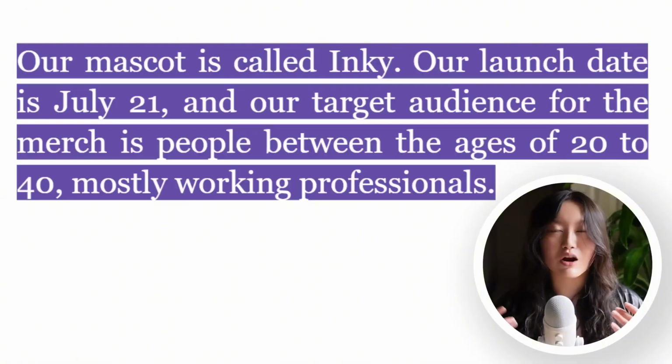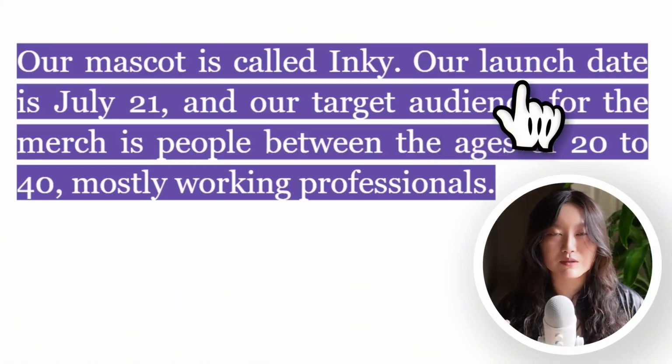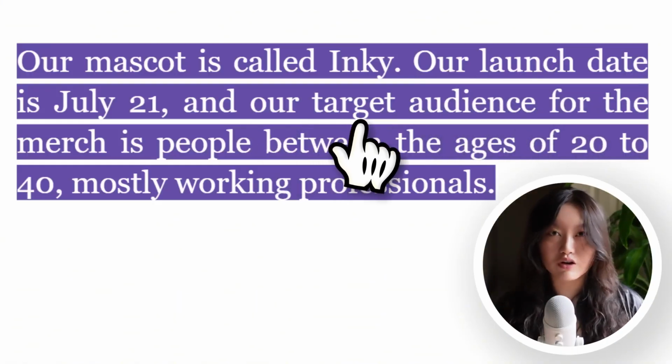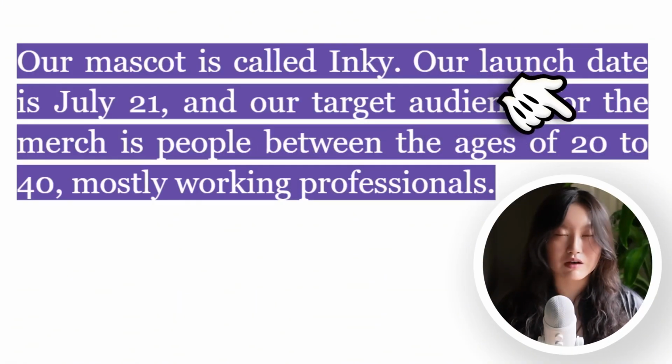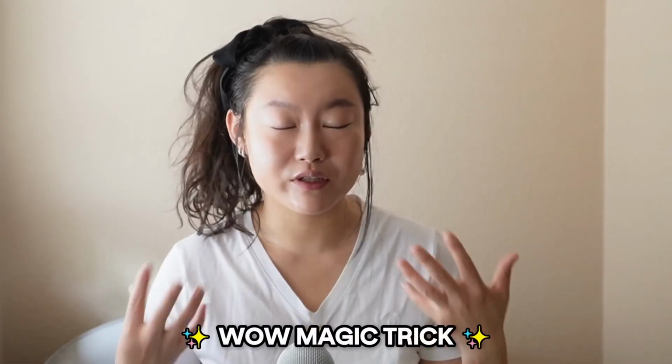Anyways, some additional context that we can give to AI is that our mascot, which is what is on the merch here, is called Inky. We can also be more specific about our launch date and our target audience for the merch, like people between the ages of 20 to 40, mostly working professionals, something like that. With this context, your results are going to be so much more precise and specific to what you want. But we can do even better.